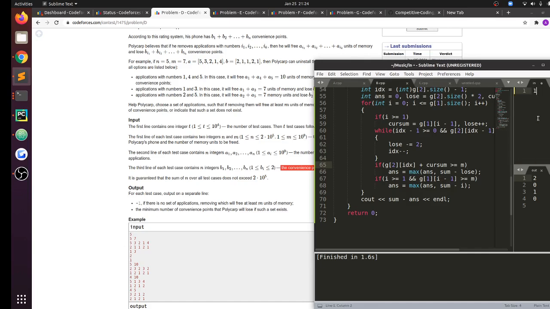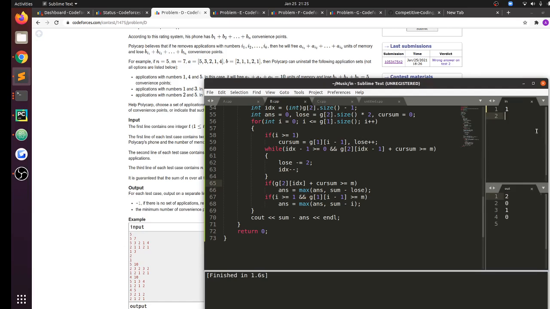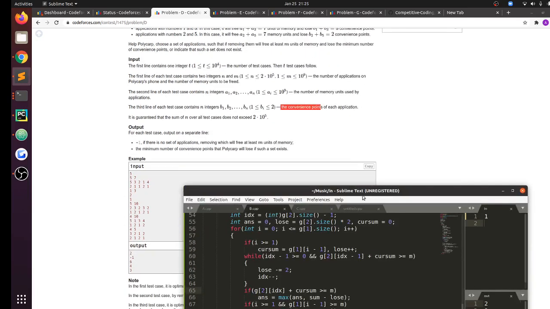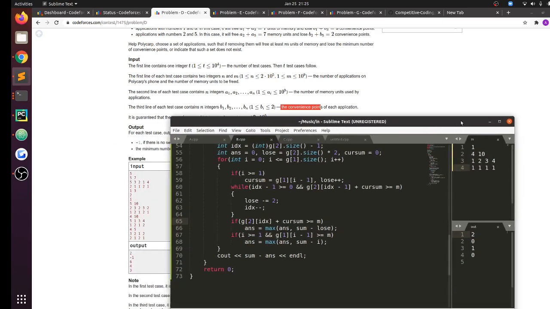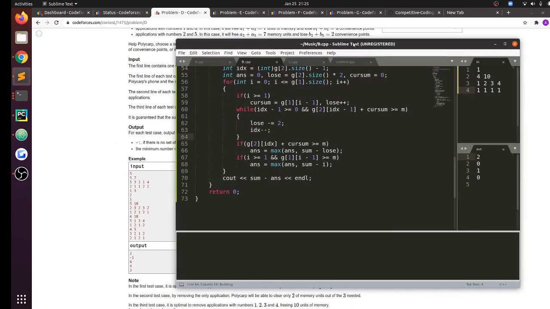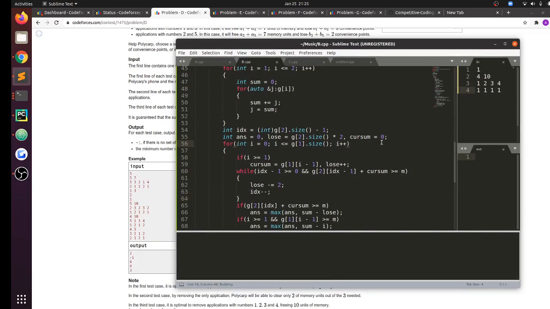Okay, let me try to enter some test cases. So suppose I have 4 elements and I want to free 10 units of space. The ai values are 1, 2, 3, 4 and the bi values are 1, 1, 1, 1. Wait, what?